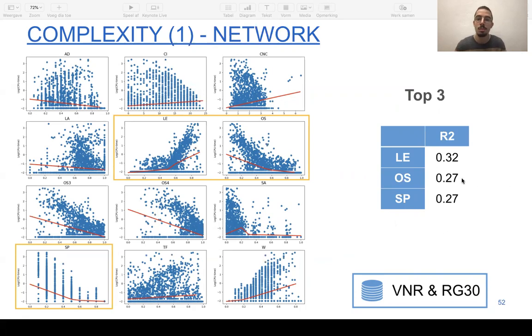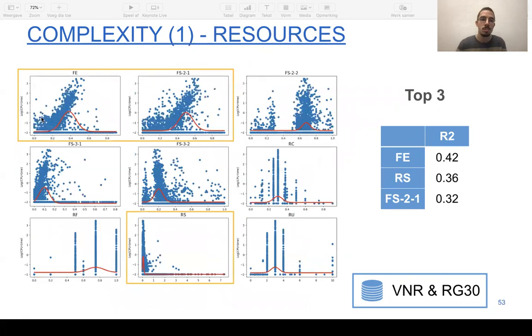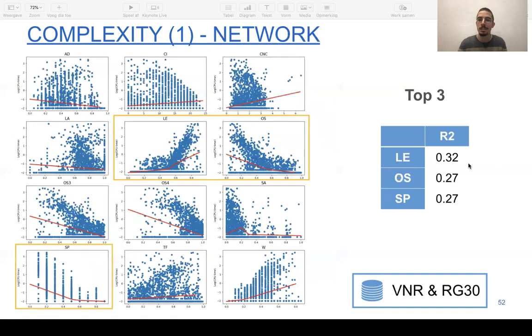of the CPU time. When looking at the resources, we see that there is a bell-shaped relationship between the values of the measure and the CPU times for practically all the measures, which confirms what was already known in the literature. The best performing measure is the FE indicator, followed by the resource strength and the FS21 measure. Note that these perform a bit better than the network measures from the previous slide.